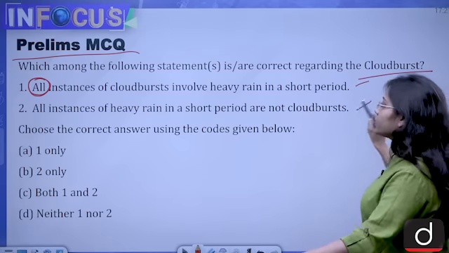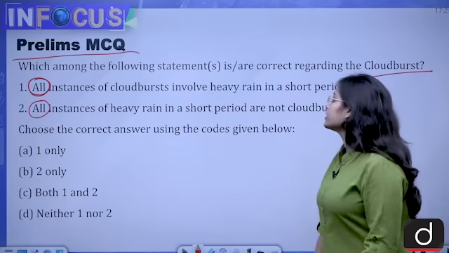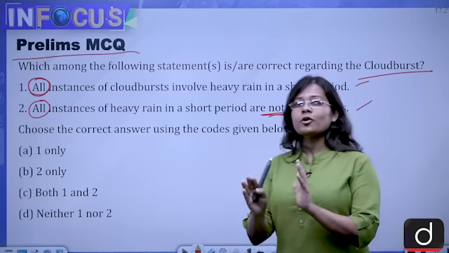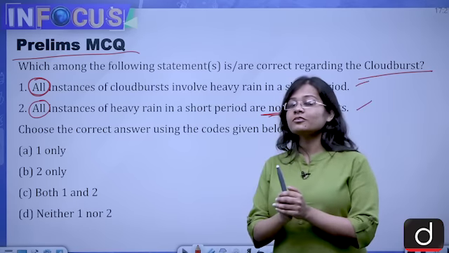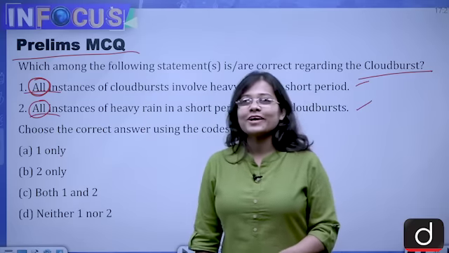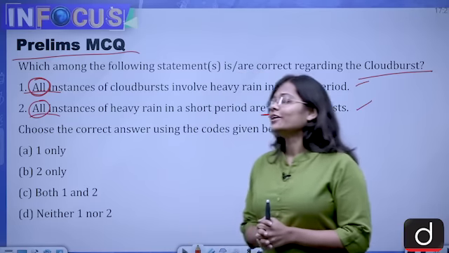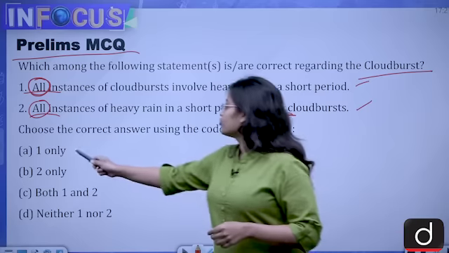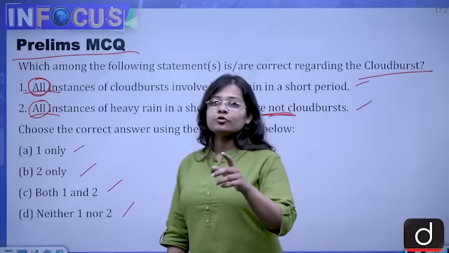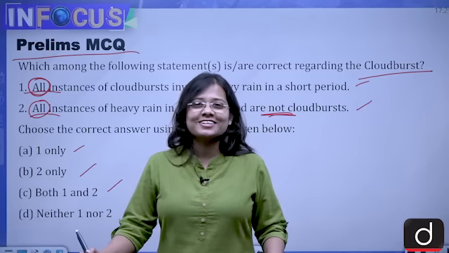The second one is, all instances of heavy rain in a short period are not cloudbursts. If you see properly, these are two extreme statements. Both have all. So be very careful while answering this. I think you should read it again because this is a little tricky one. The codes given are 1 only, 2 only, both 1 and 2, neither 1 nor 2. You need to tell me the answer in the comment section. Be careful while answering this.